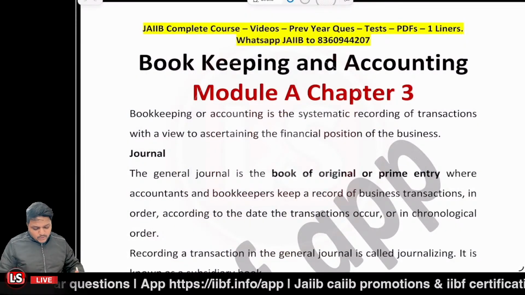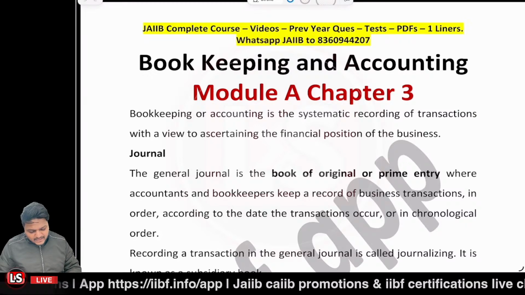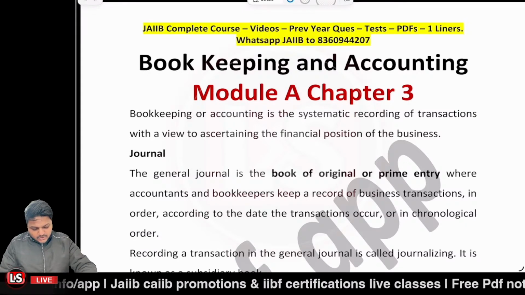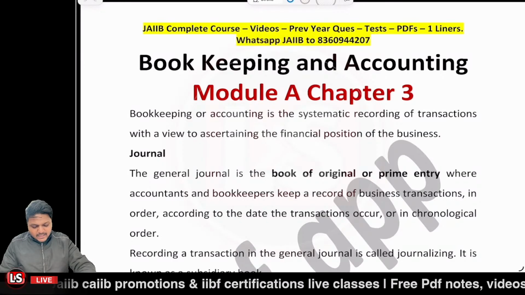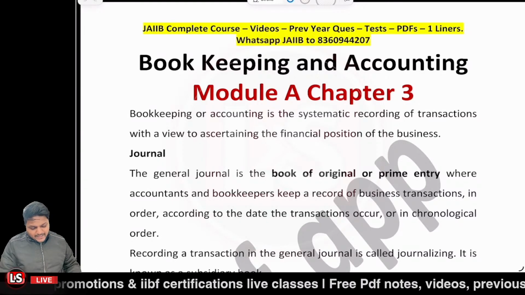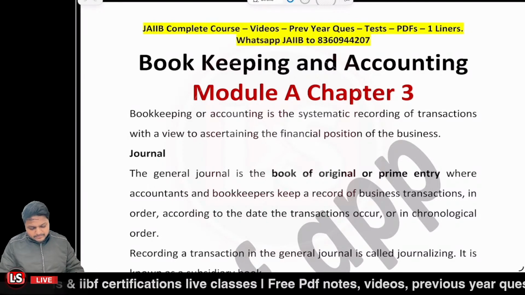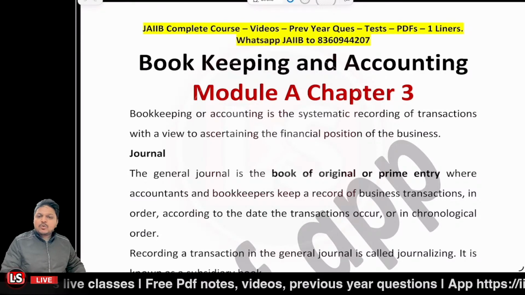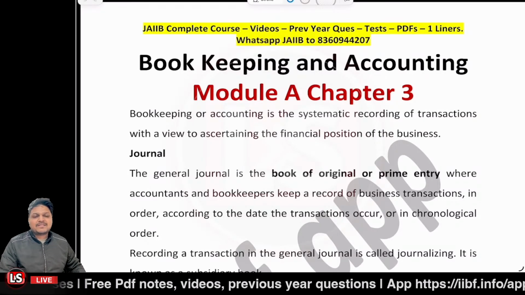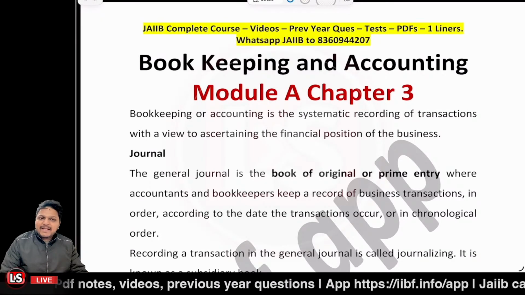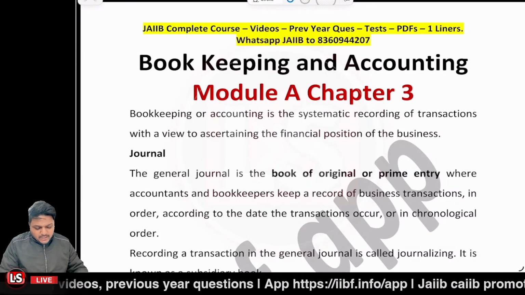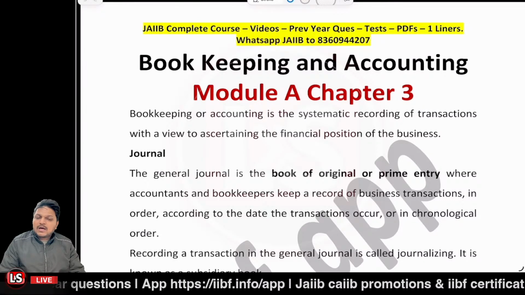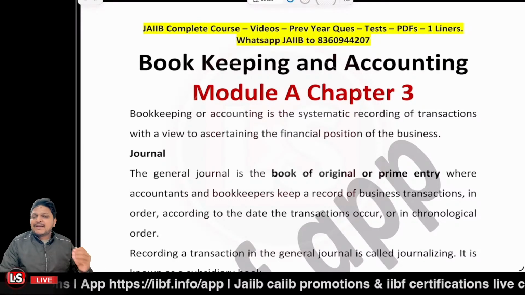As I told you, it's related to bookkeeping and further related to accounting. I already told you, what do you mean by bookkeeping? Bookkeeping is related to recording all the transactions. First of all, we need to identify the transaction, then we need to classify the transaction, and further we need to have accounts related to the transaction, right?